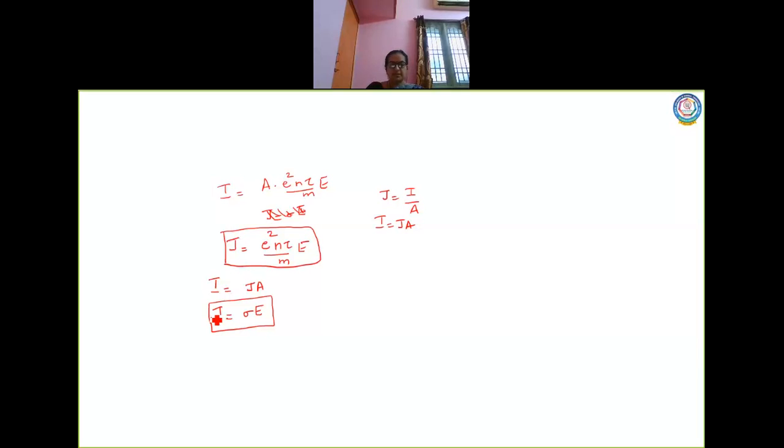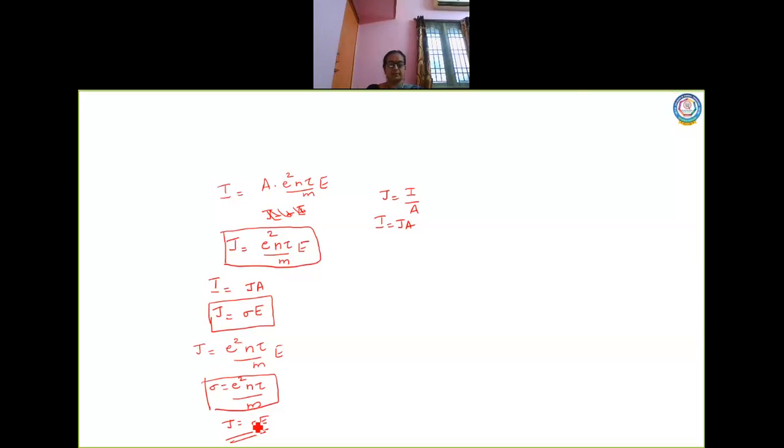Okay, now I can also write this equation as J is equal to sigma into E. So when I write this equation once again, J is equal to e square n tau by m into E. So what will be the value of sigma now? The value of sigma will be e square n tau by m. Okay, so I can bring this to J is equal to sigma E also.